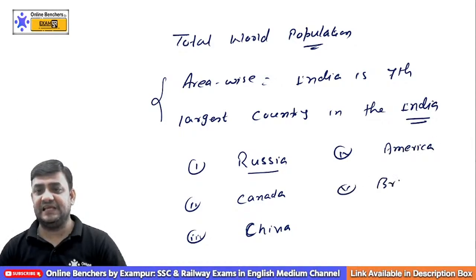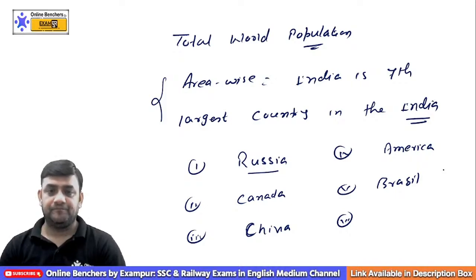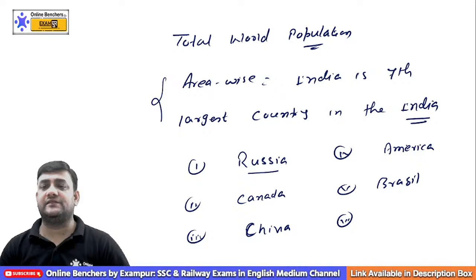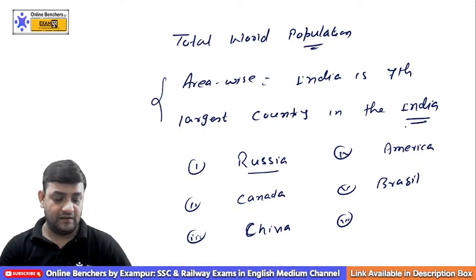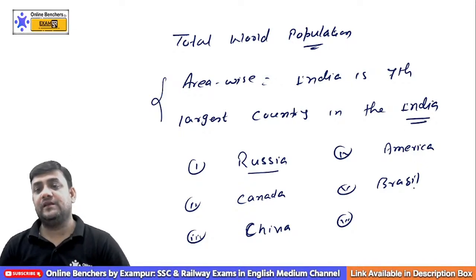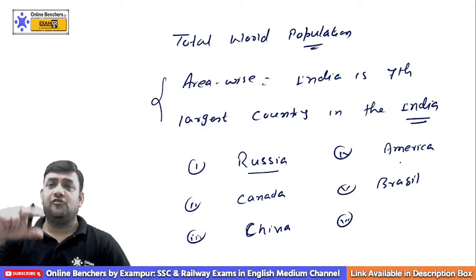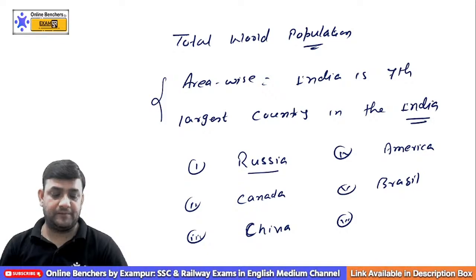You can say Brazil. The sixth one is which one? Can anyone tell me about the sixth one? The largest is Russia, then comes Canada, then we have China, then we have the USA or America, then comes which one? Brazil. Brazil is 5th largest area wise and also the 5th largest in terms of the population.